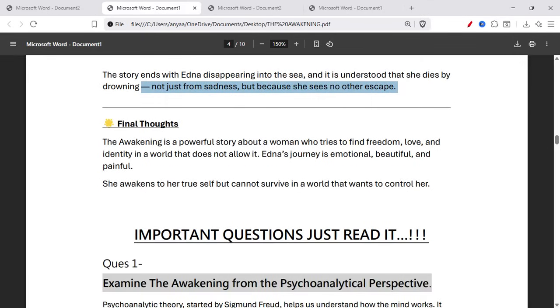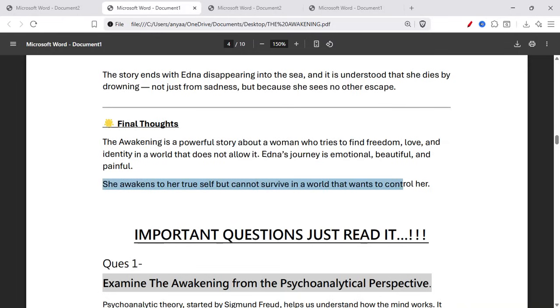Final thought: this is a powerful story about a woman who tries to find freedom, love, and identity in a world that does not allow it. Edna's journey is emotional, beautiful, and painful. She awakens to her true self but cannot survive in a world that wants to control her.